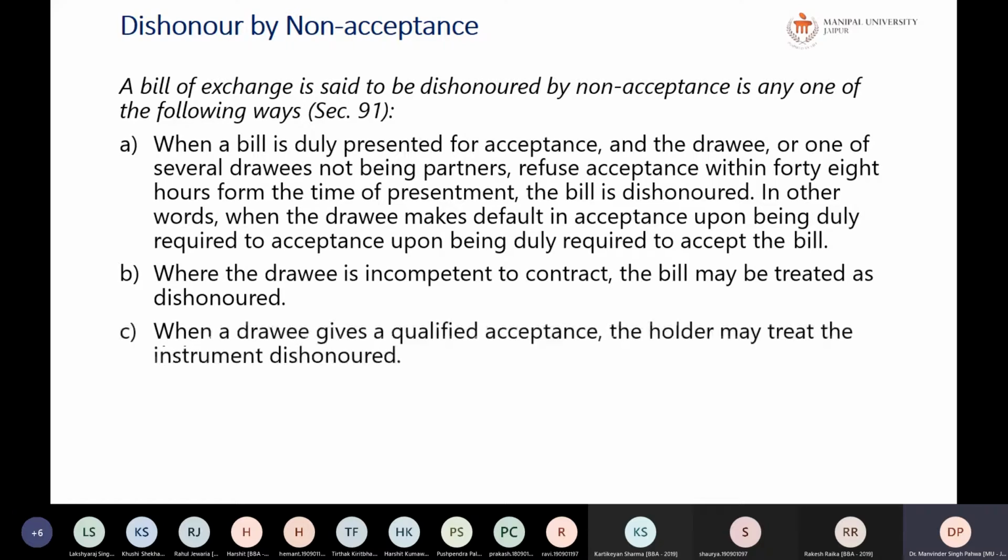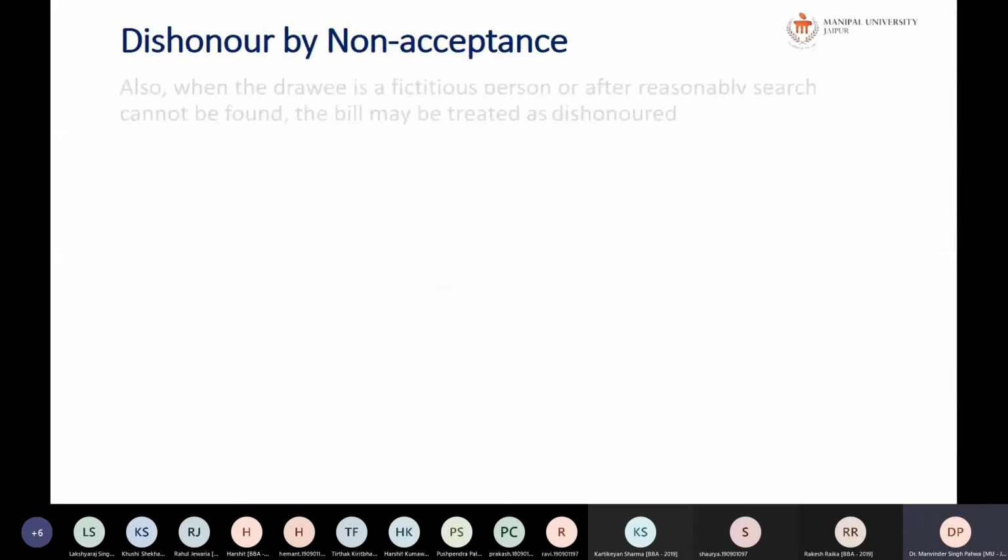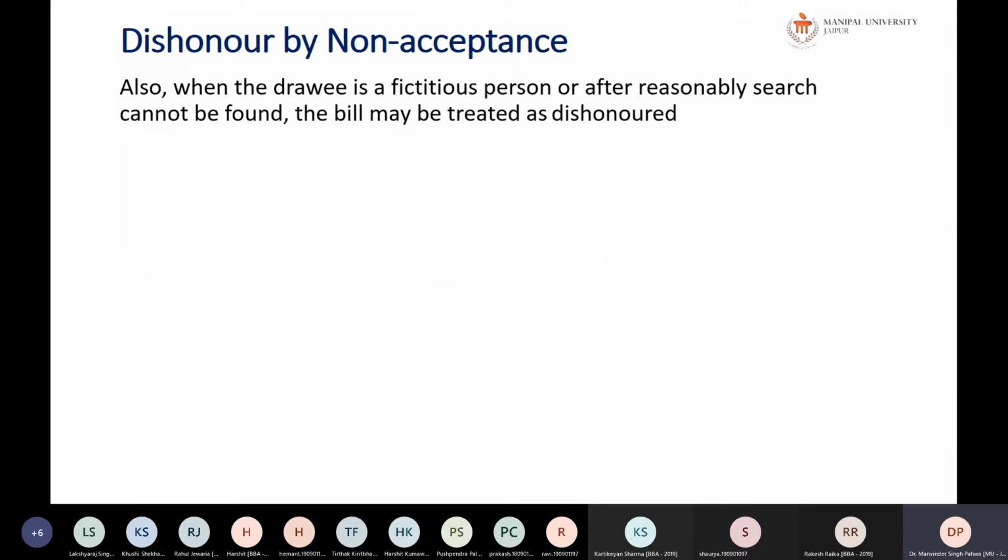Okay. Next is when the drawee gives a qualified acceptance. So the holder may treat the instrument as dishonored. So he has given some condition or he has reduced the amount. So in that case, it will also be considered to be dishonor. When the presentment for the acceptance is excused and the bill is not accepted, it is also said to be dishonored. Okay, so there are 4 instances when the bill is said to be dishonored by non-acceptance.